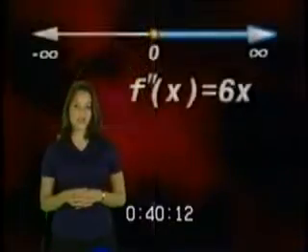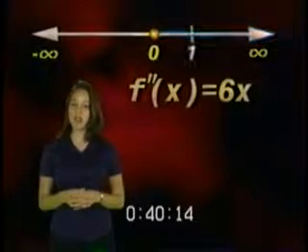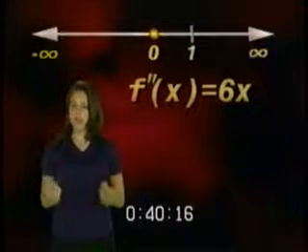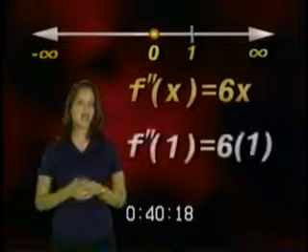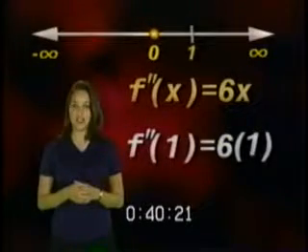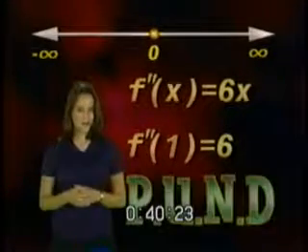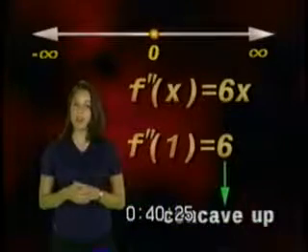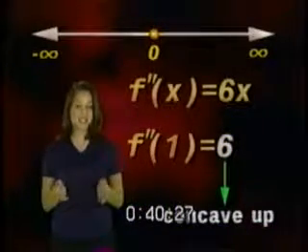For the second interval from 0 to infinity, let's plug 1 into the second derivative. That's between 0 and infinity, isn't it? Well, plugging this in gives us 6 times 1, or 6. Again, remembering PUND, the original function is concave up on this interval because we got a positive answer. Now let's add this interval to the graph.